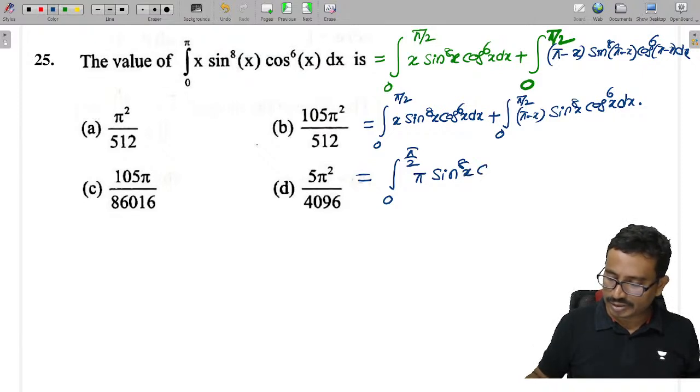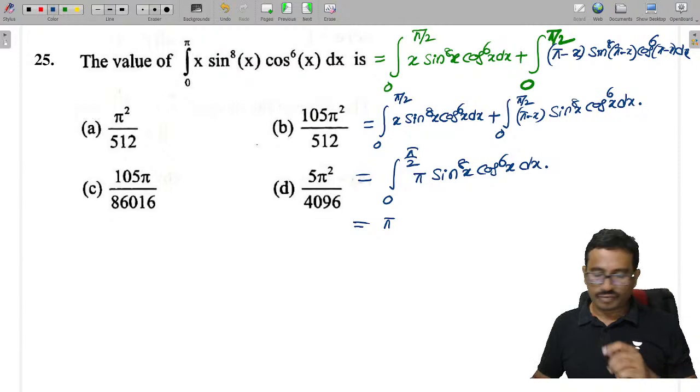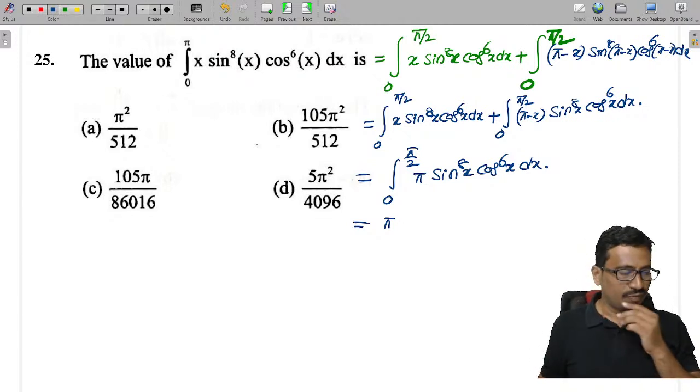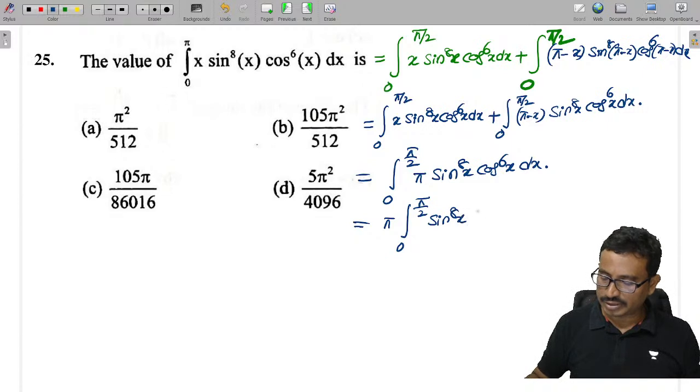Sine power 8x into cos power 6x will remain. Check, all of you. So which is given as pi into... Now we have a relation, we have now the integral from 0 to pi by 2 of sine power 8x into cos power 6x into dx.